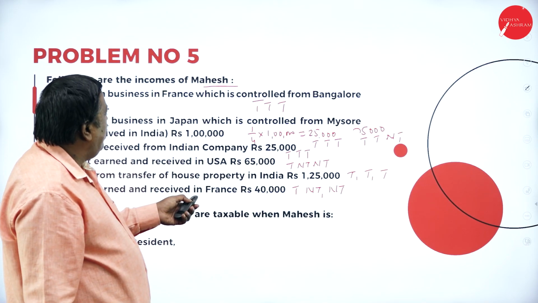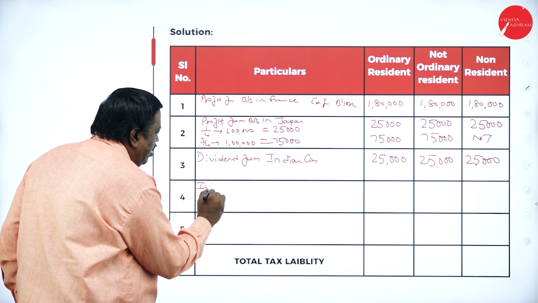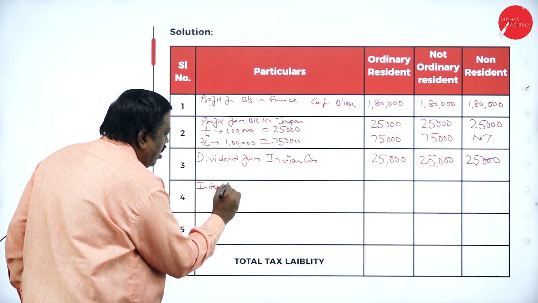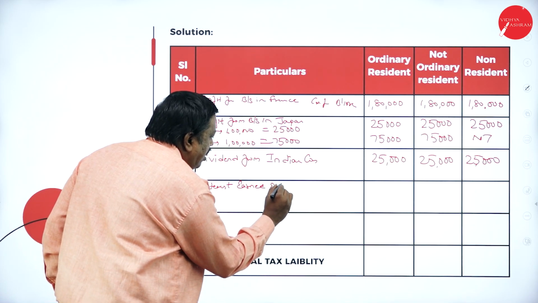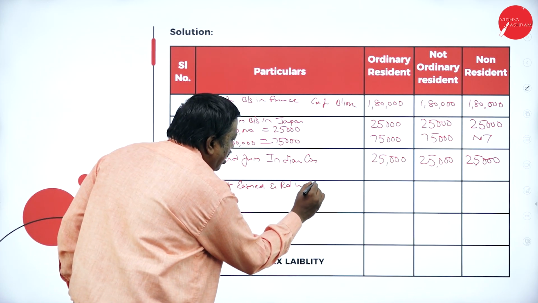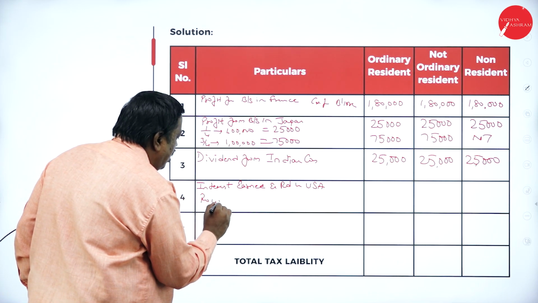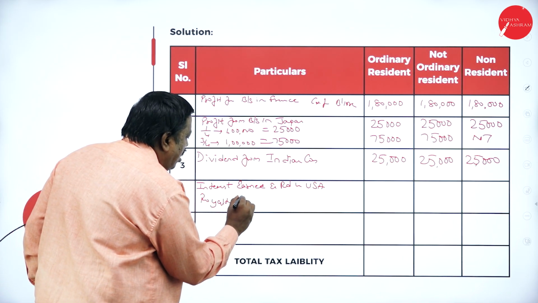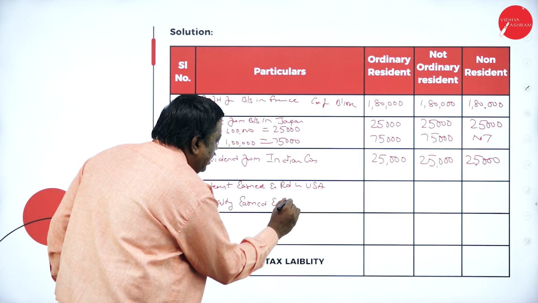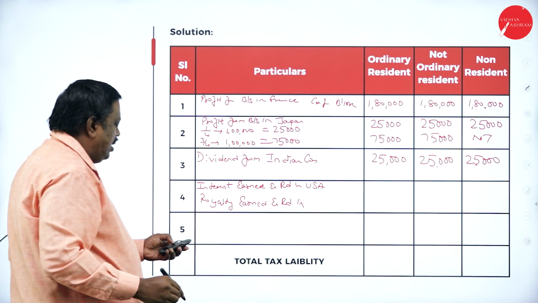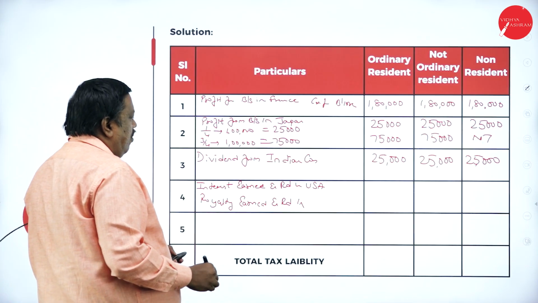Interest earned and received in USA. Royalty earned and received in France.